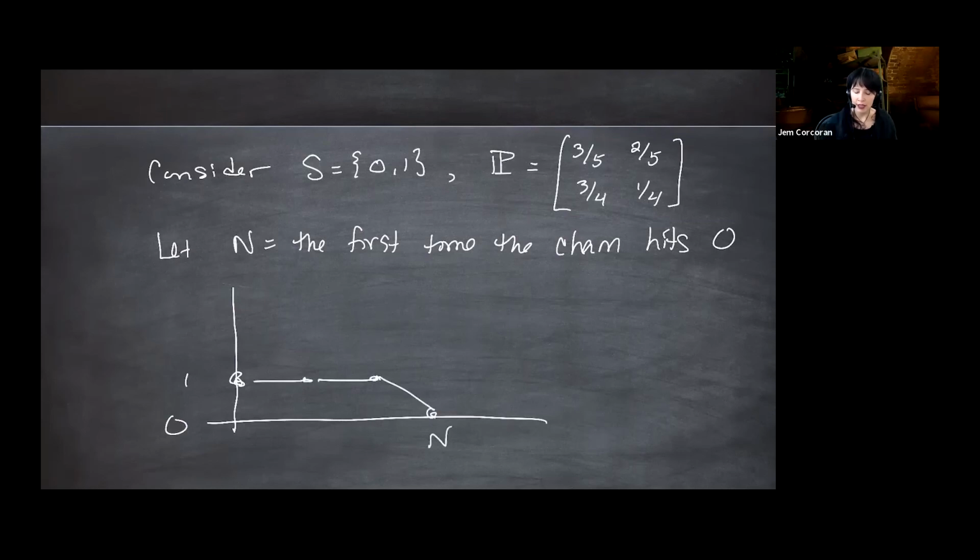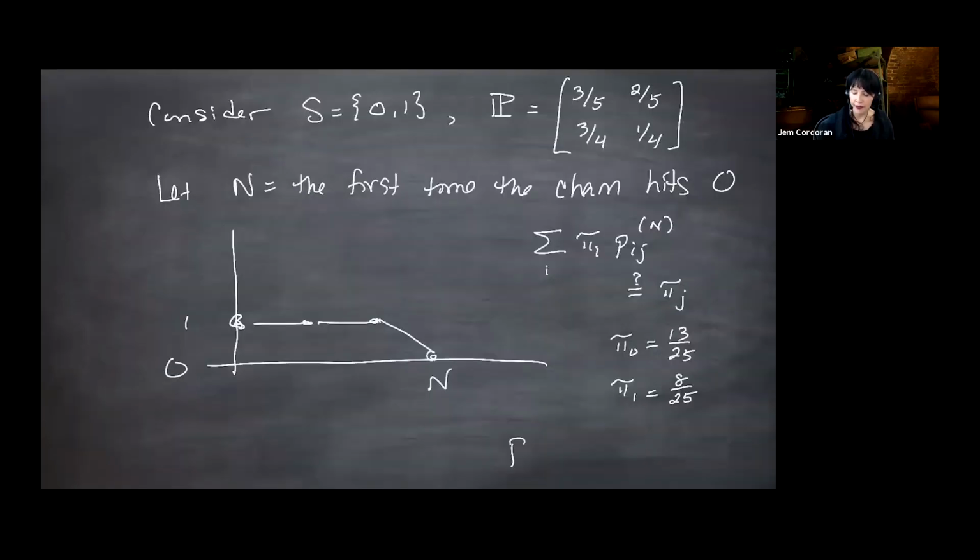The sum over all i of pi_i P_ij^n is supposed to be the probability we're in state j, but the probability we're in state 0 was 13/25, and the probability we were in state 1 is 8/25, and the probability we go from, am I saying this wrong?